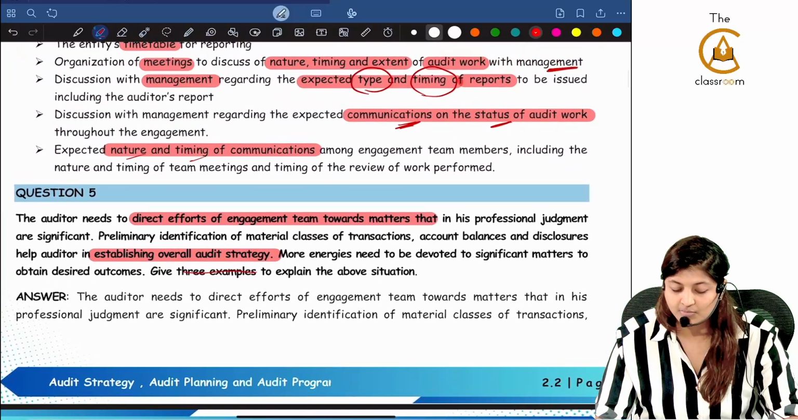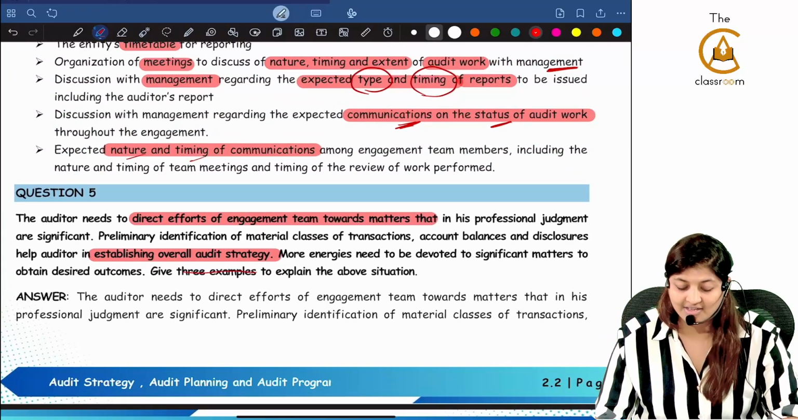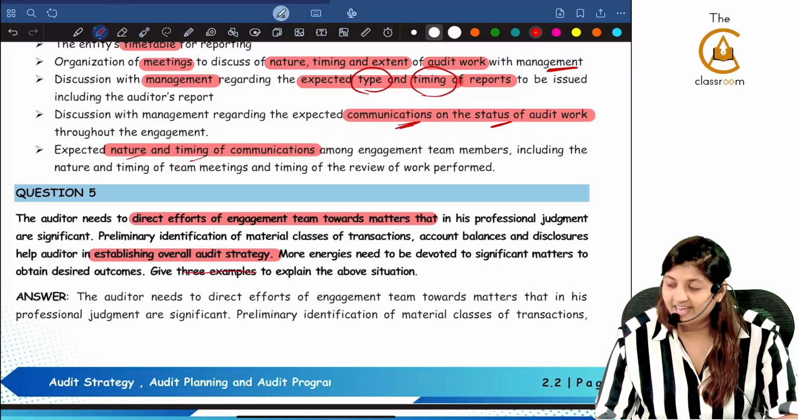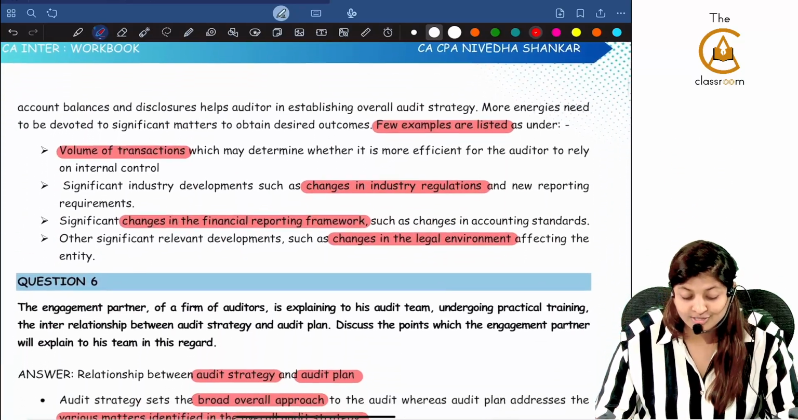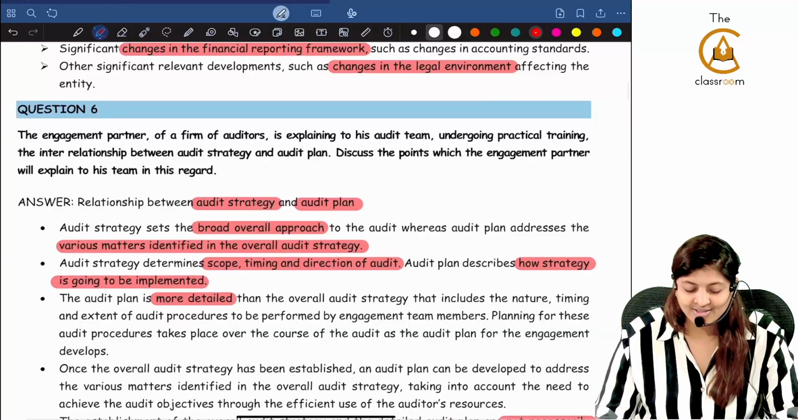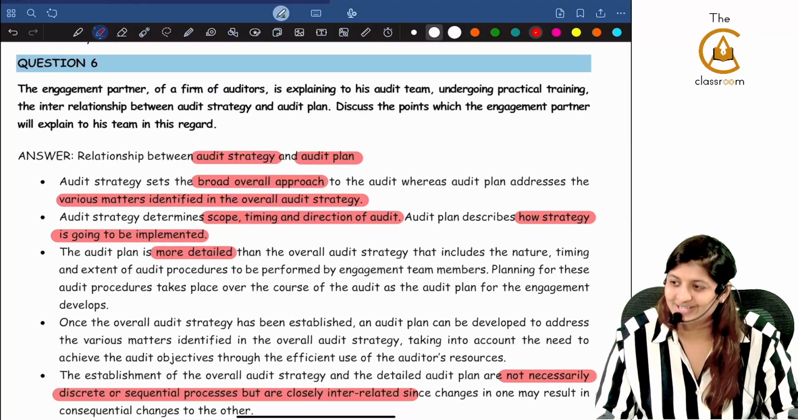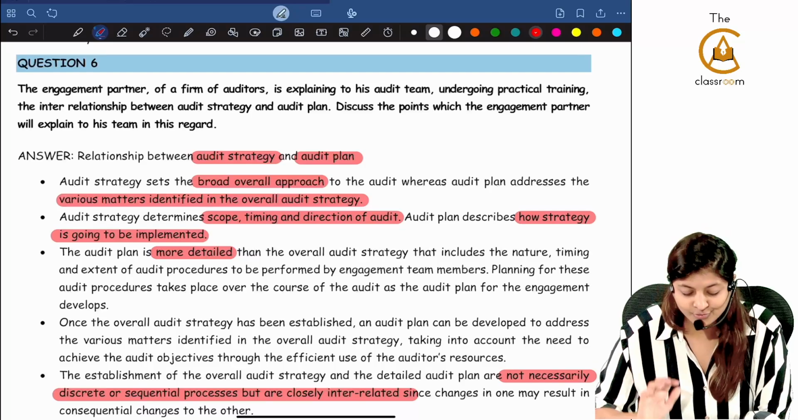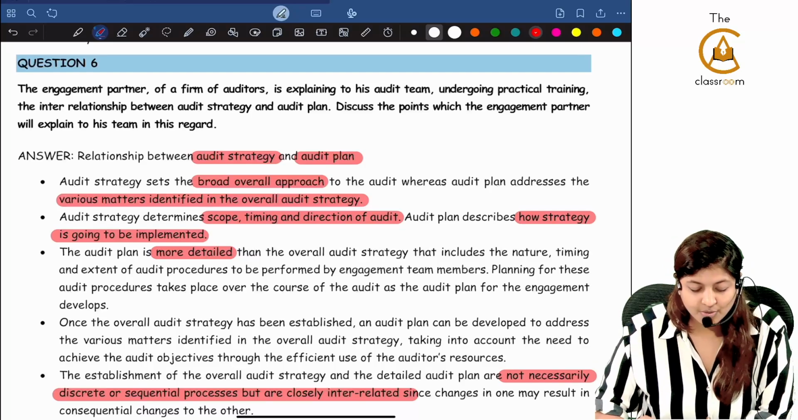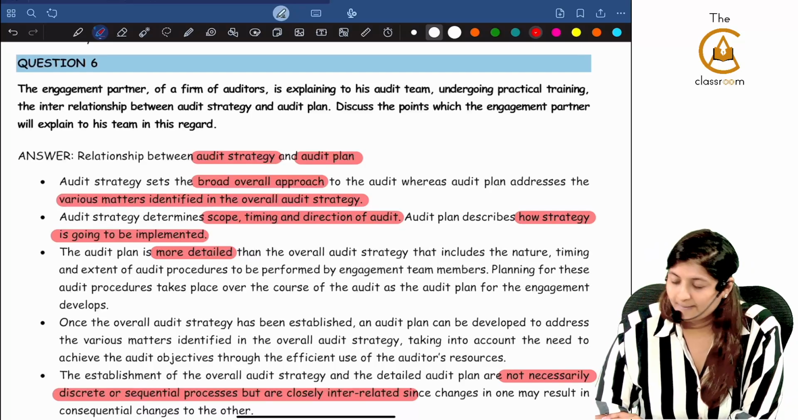The keyword here was directing the efforts of engagement team. That was the keyword. Then automatically you should go to these points. Don't worry, I already told you at the end of 30 questions you will get that grip because it will start repeating. When it starts repeating, you yourself will tell the answer. Now, question number 6.